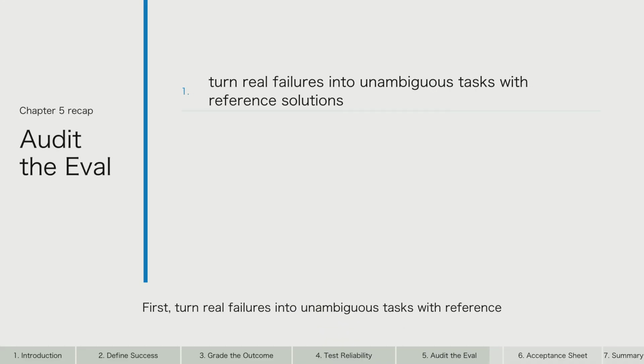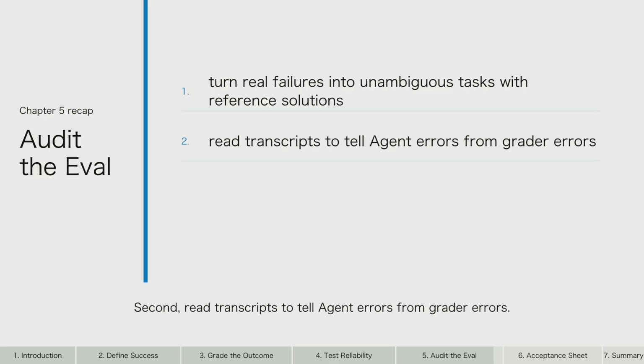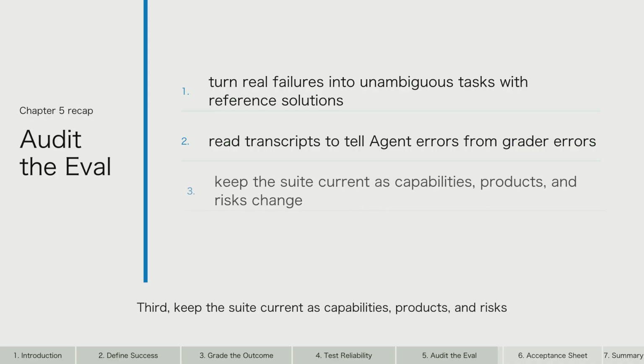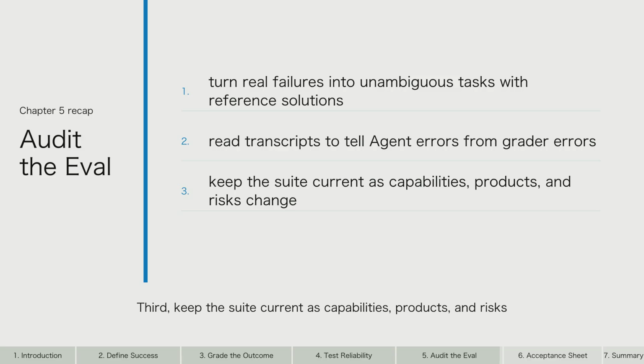First, turn real failures into unambiguous tasks with reference solutions. Second, read transcripts to tell agent errors from grader errors. Third, keep the suite current as capabilities, products, and risks change.